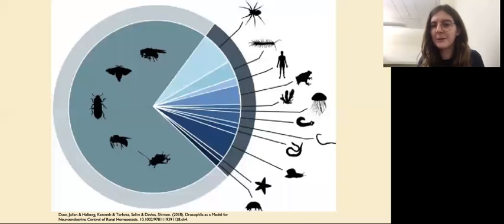So for some background, climate change is considered by many as the most challenging phenomenon to understand within ecology. We especially need to gain a solid understanding of the effects of climate change on insect populations because of the vital role that they play in the functioning of our ecosystems.